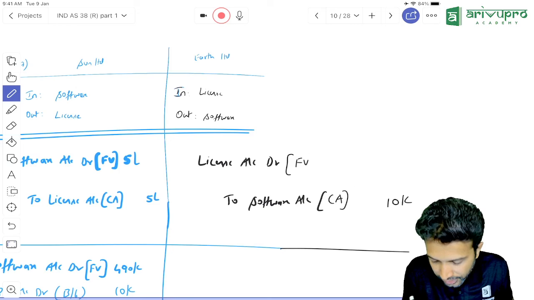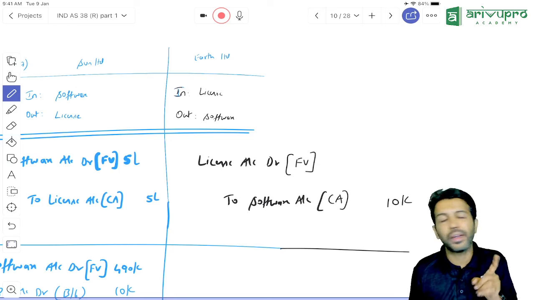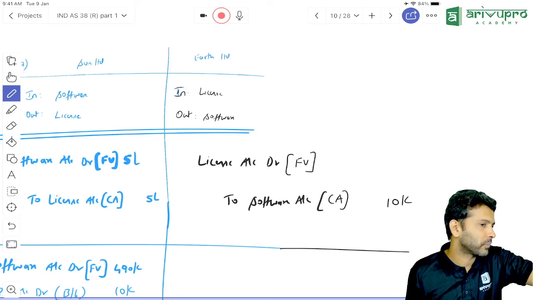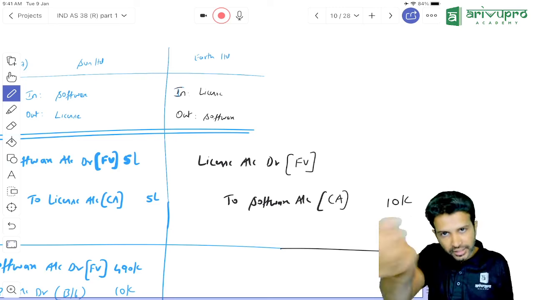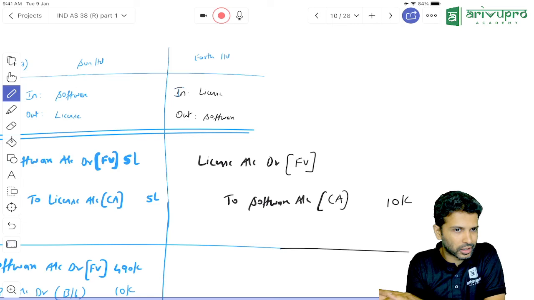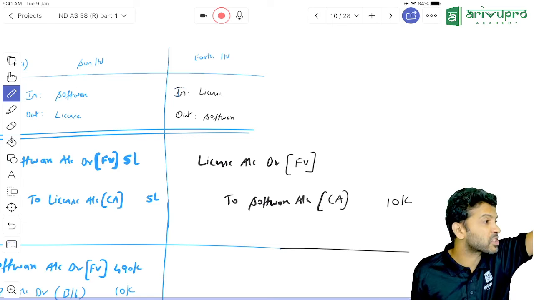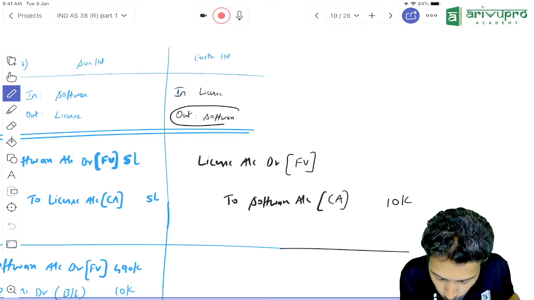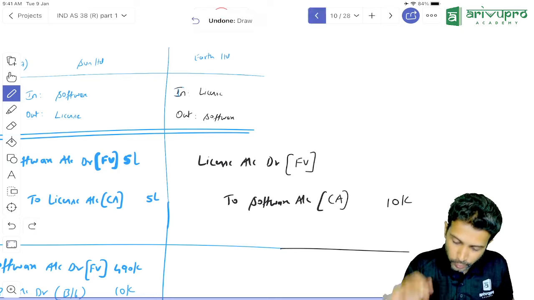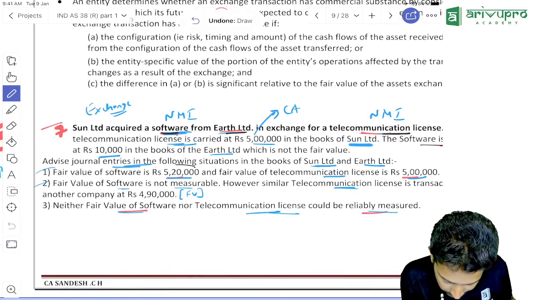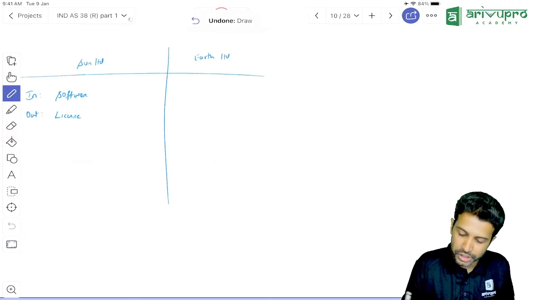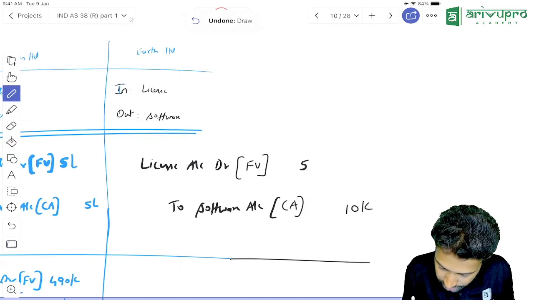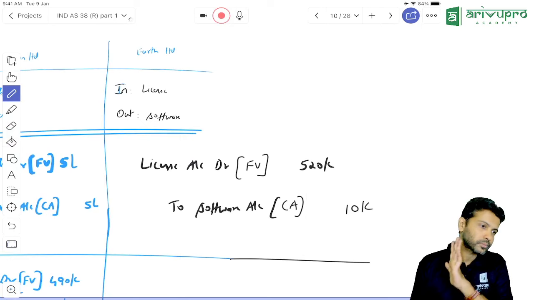License, compulsorily, what do we have to use? For the asset coming in, we have to compulsorily record it at fair value. Which fair value? Asset coming in or going out, whichever you can find out more clearly. But for the exam, we will take as first priority the fair value of the asset going out. Which is going out? Software. Do you know the fair value of the software? Yes, they've given it: 5,20,000. So license will be debited to the extent of 5,20,000.